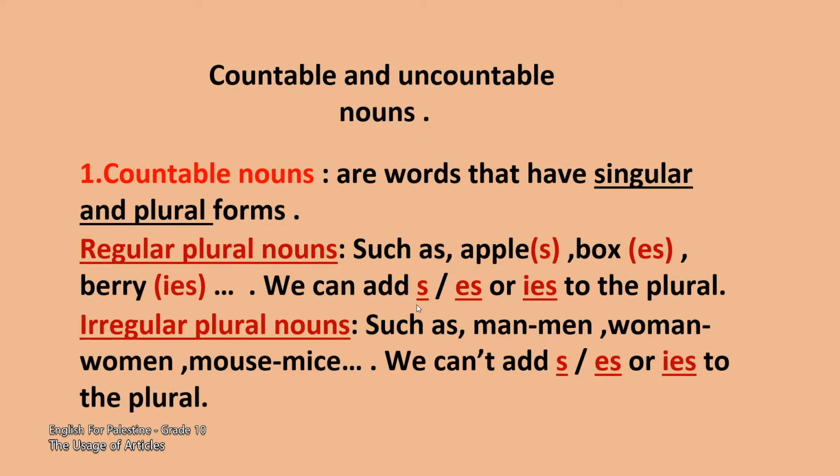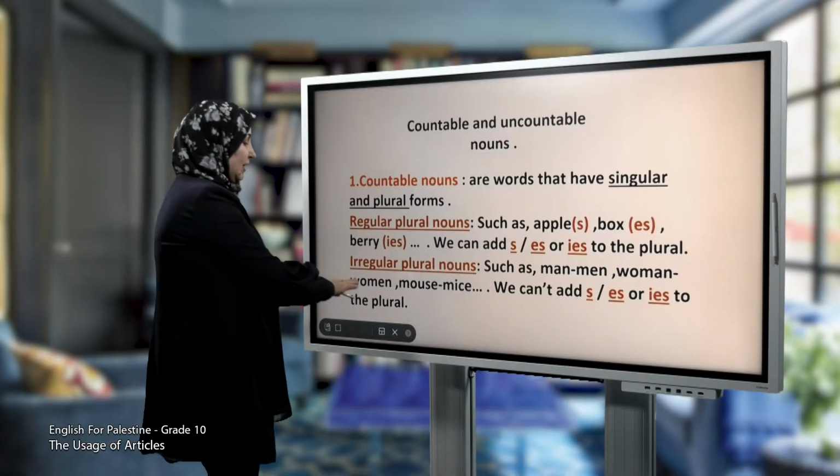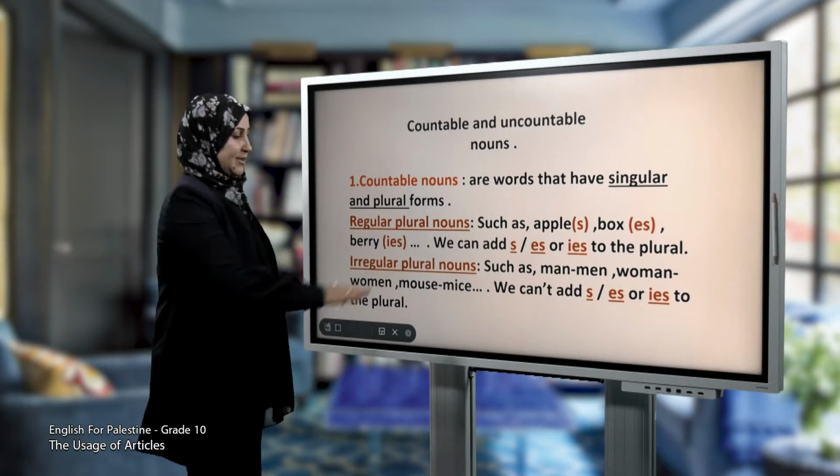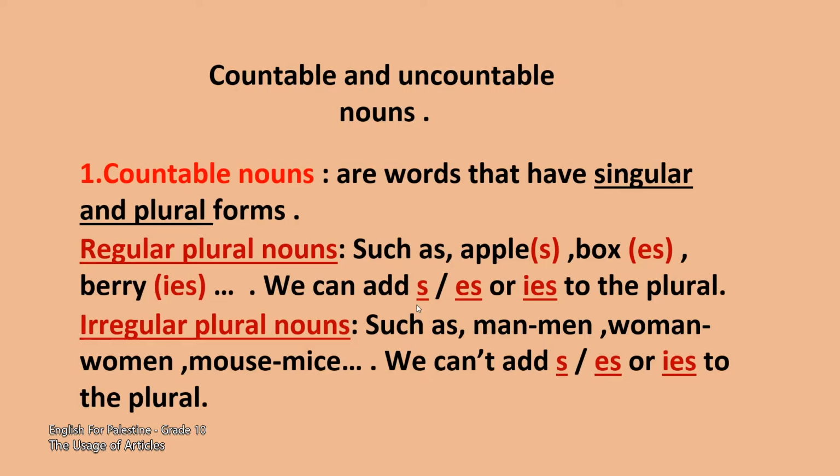Notice that we can add s or es or ies to the plural. Irregular plural nouns, such as man, men, woman, women, mouse, mice. Here we can't add s, es or ies to the plural.